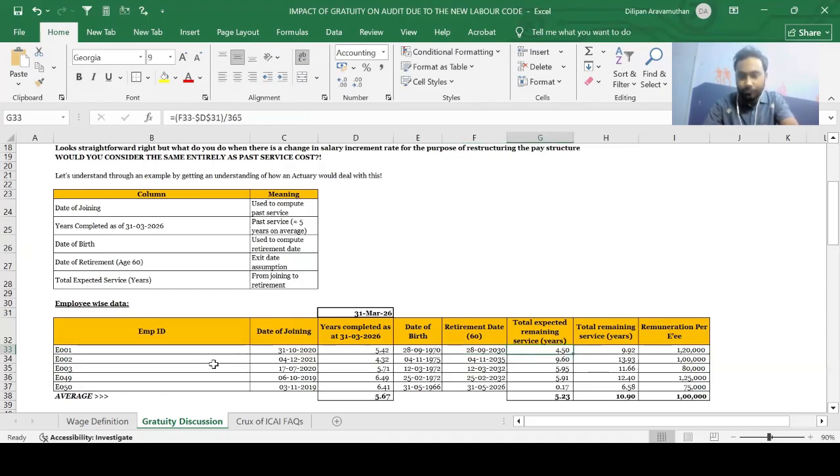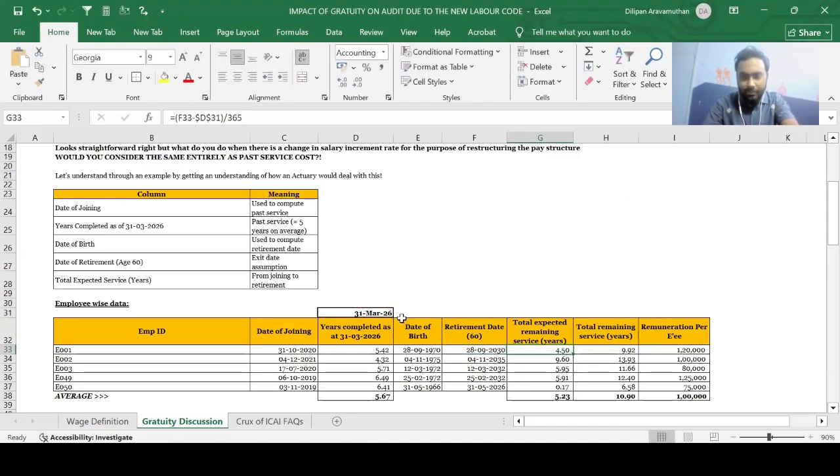Perfect? Yes, sir. Total expected remaining service. So what do I mean by this, guys? I intend to say that as on 31st March 2026, let's say employee 1 works till his retirement age, till the age of 60. How long would he work? Basically, what is the difference between 28th September 2030 and 31st March 2026?